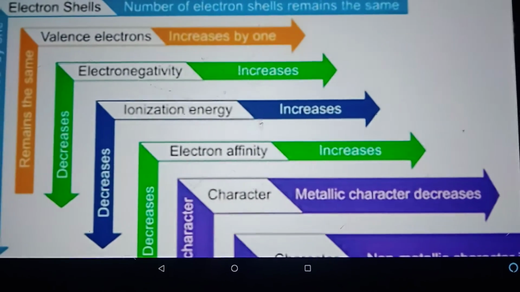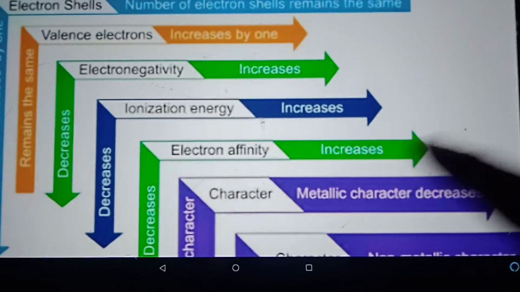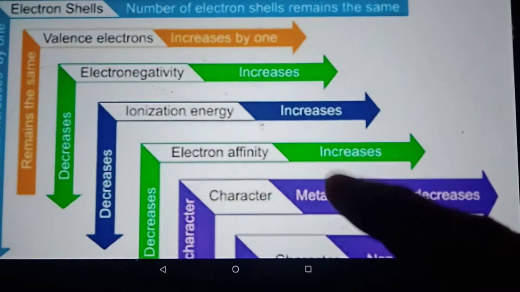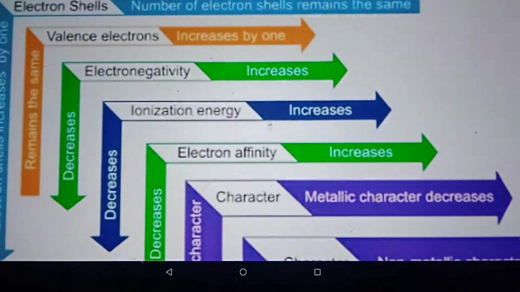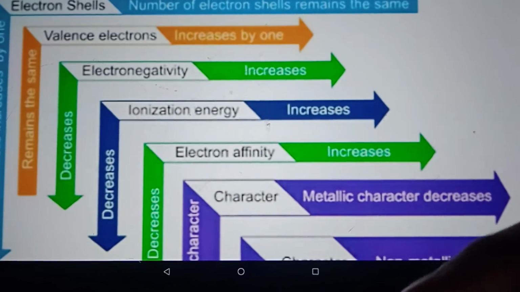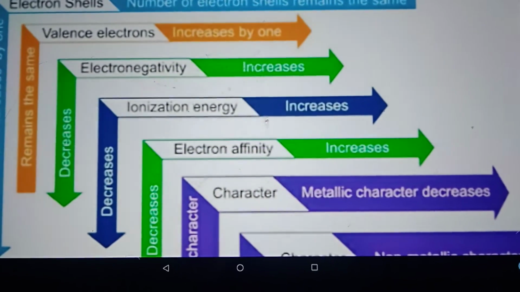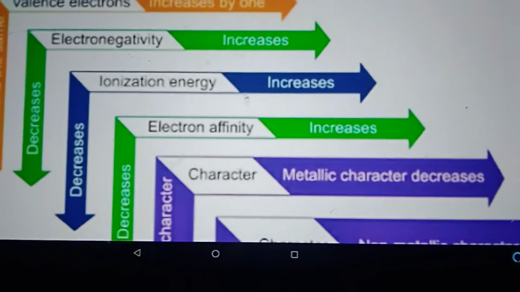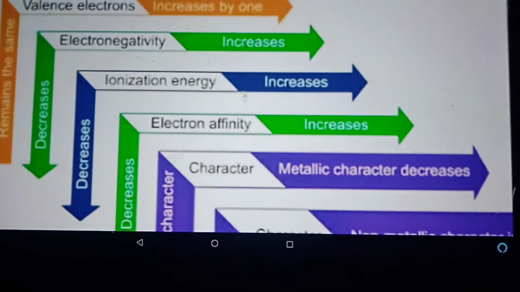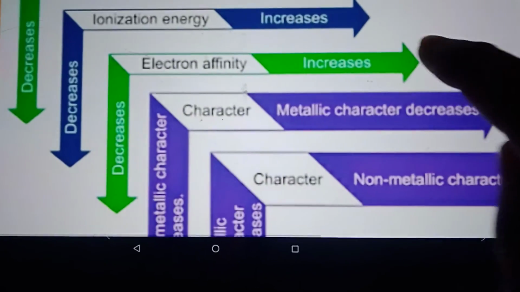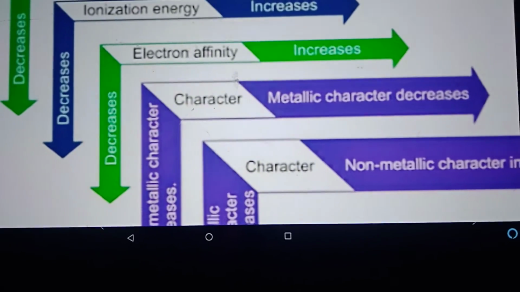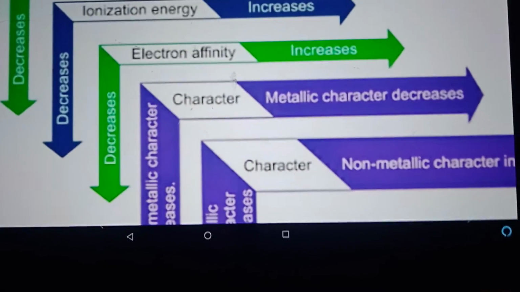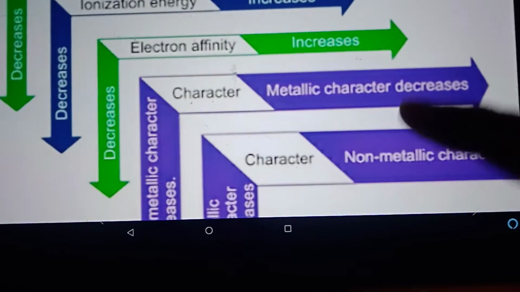Electronegativity increases as we move left to right. Ionization energy increases as we move left to right. Electronegativity will decrease as we move down. Ionization energy will decrease as we move down. Electron affinity, the tendency to gain an electron, will increase as we move left to right. It will decrease as we move down.